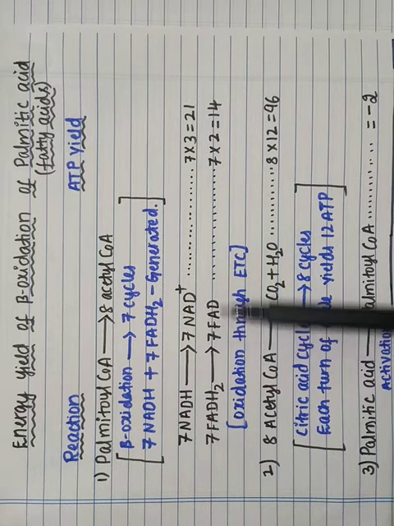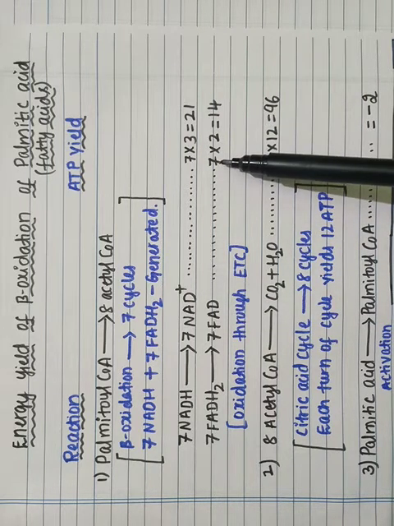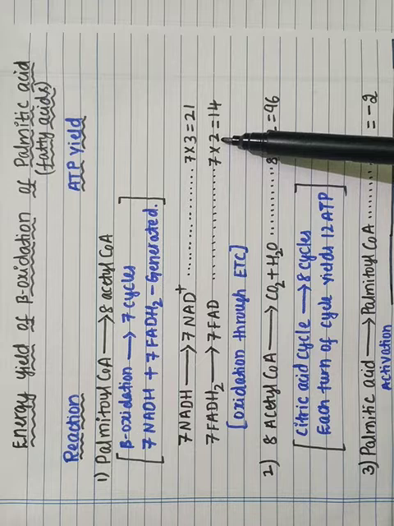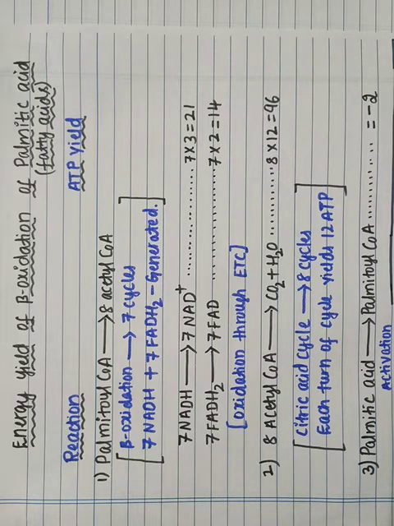Each FAD is equal to 2 ATP molecules. Therefore 7 into 2, 14 ATP molecules are produced.